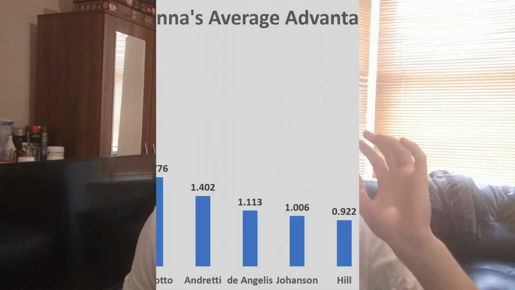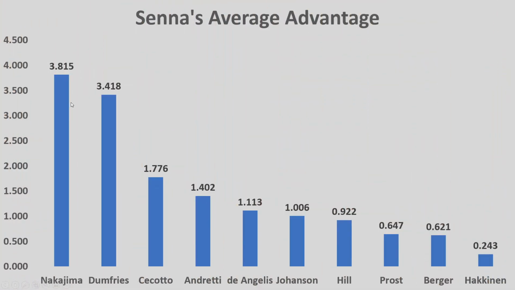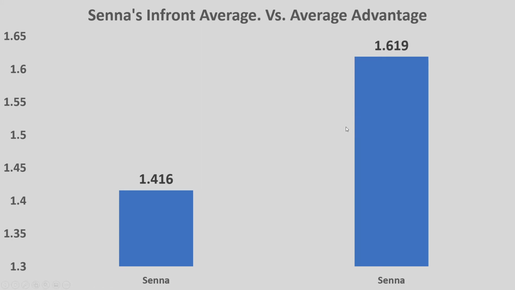So this is including every single qualifying time made into this average, which puts Nakajima still at the front, 3.8 seconds, as Nakajima never outqualified Senna. Then we've got Dumfries, Cecotto, Andretti, De Angelis, Johansson, Hill, Prost, Berger and Hakkinen, with the final graph comparing the two averages. So the first average, this 1.619, I need to swap these two bars over, was the average whenever he was in front, and then the 1.4 is the average whenever he was in front and behind.